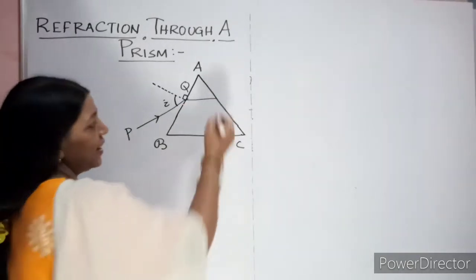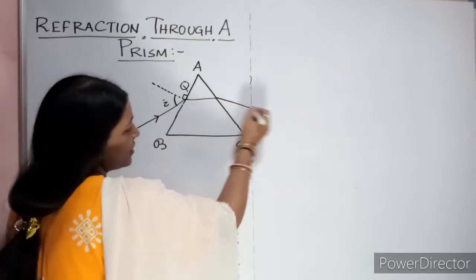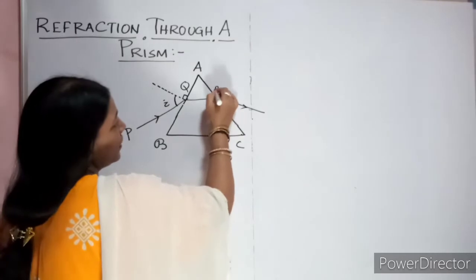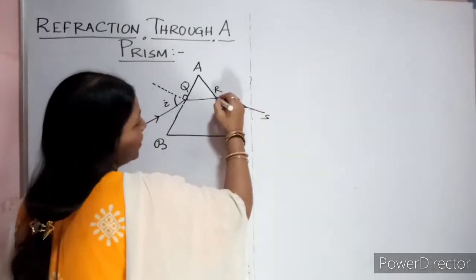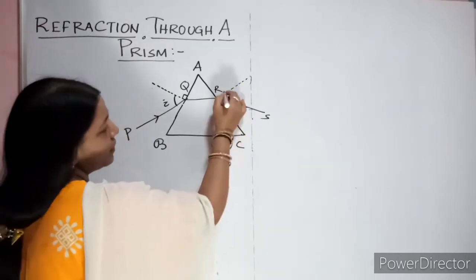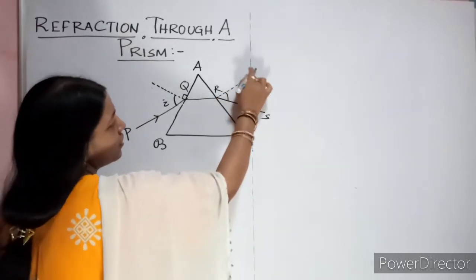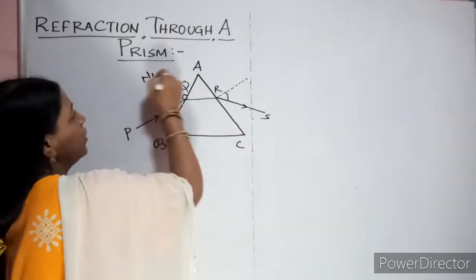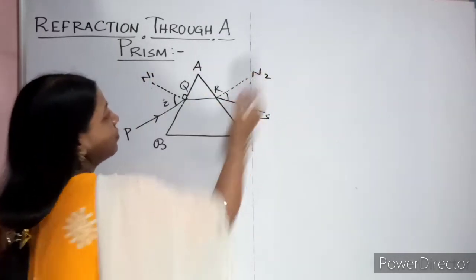Now let this be refracted inside it, and again finally it goes out like this. So this is PQ, let it be R, this is RS. So here also your refracted angle will be measured with respect to the normal. This is one normal, this is another normal. You can give the names N1, N2.